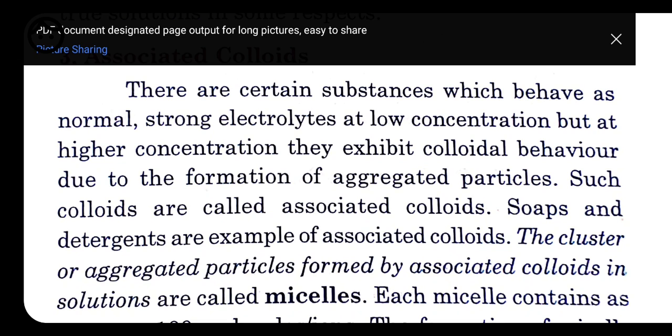Once again, associated colloids and multimolecular colloids seem to be the same, but actually they are not. In multimolecular colloids, small molecules combine with one another to form a cluster, but in associated colloids, ions combine with one another and form clusters. So this is the major difference between multimolecular and associated colloids.